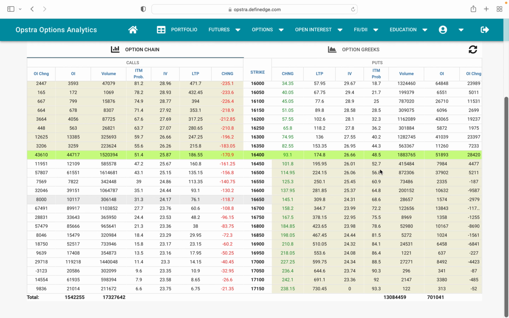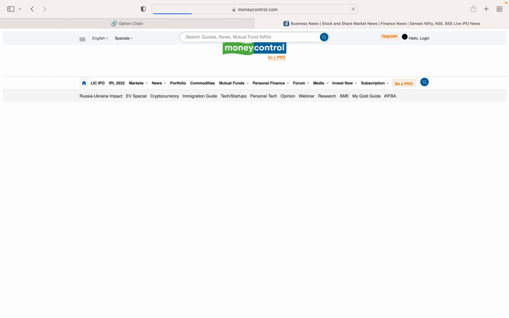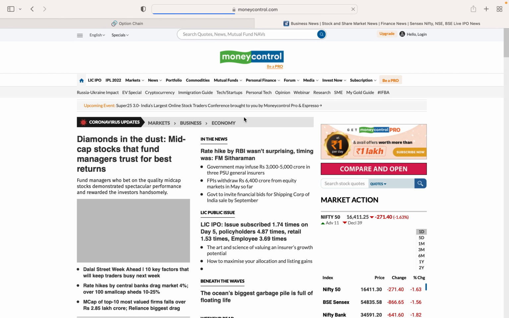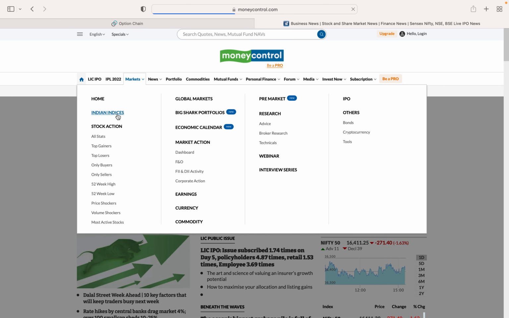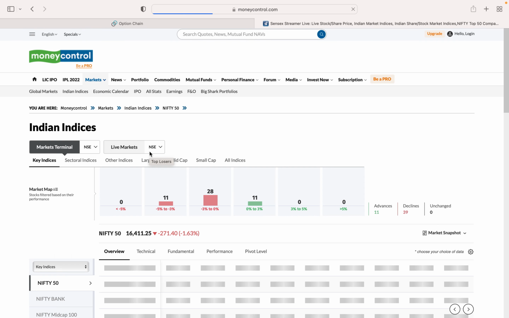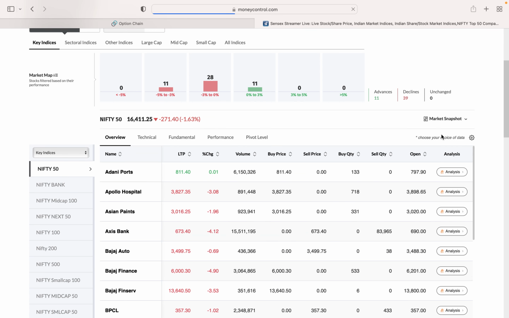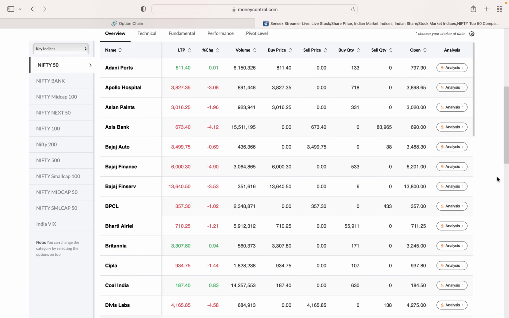So the first thing is that you should know moneycontrol.com, and you can subscribe to a pro version where you will understand which stocks are in which index and how a particular index works. Here you can check the Indian indices, and once you know which indices, select Nifty 50, and these are all the stocks currently trading in Nifty.